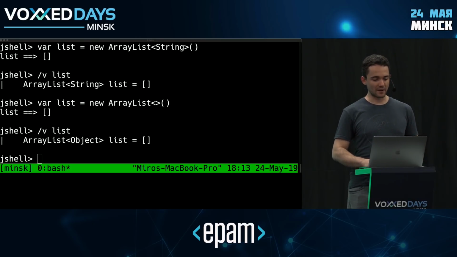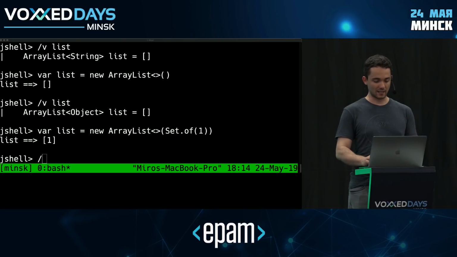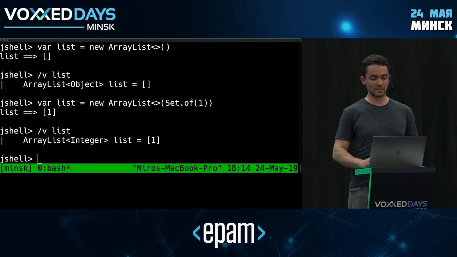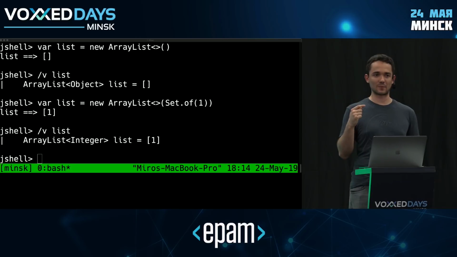An interesting thing here is that if I actually keep the diamond operator but pre-initialize this list with something of a known type, maybe like an integer, and then take a look at the type of this list, this will actually infer correctly. So it is smart enough to look inside the arguments of the constructor and determine the type, right?